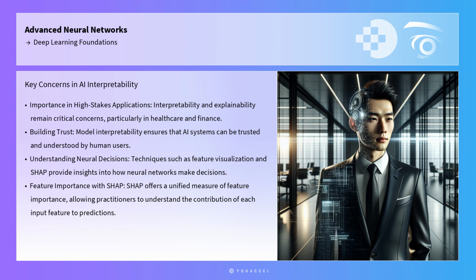Despite the advances in deep learning, interpretability and explainability remain critical concerns, particularly in high-stakes applications such as healthcare and finance. Model interpretability ensures that AI systems can be trusted and understood by human users. Techniques such as feature visualization and SHAP provide insights into how neural networks make decisions. SHAP, for instance, offers a unified measure of feature importance, allowing practitioners to understand the contribution of each input feature to the model's predictions. These tools are essential for building transparent AI systems and fostering user trust.